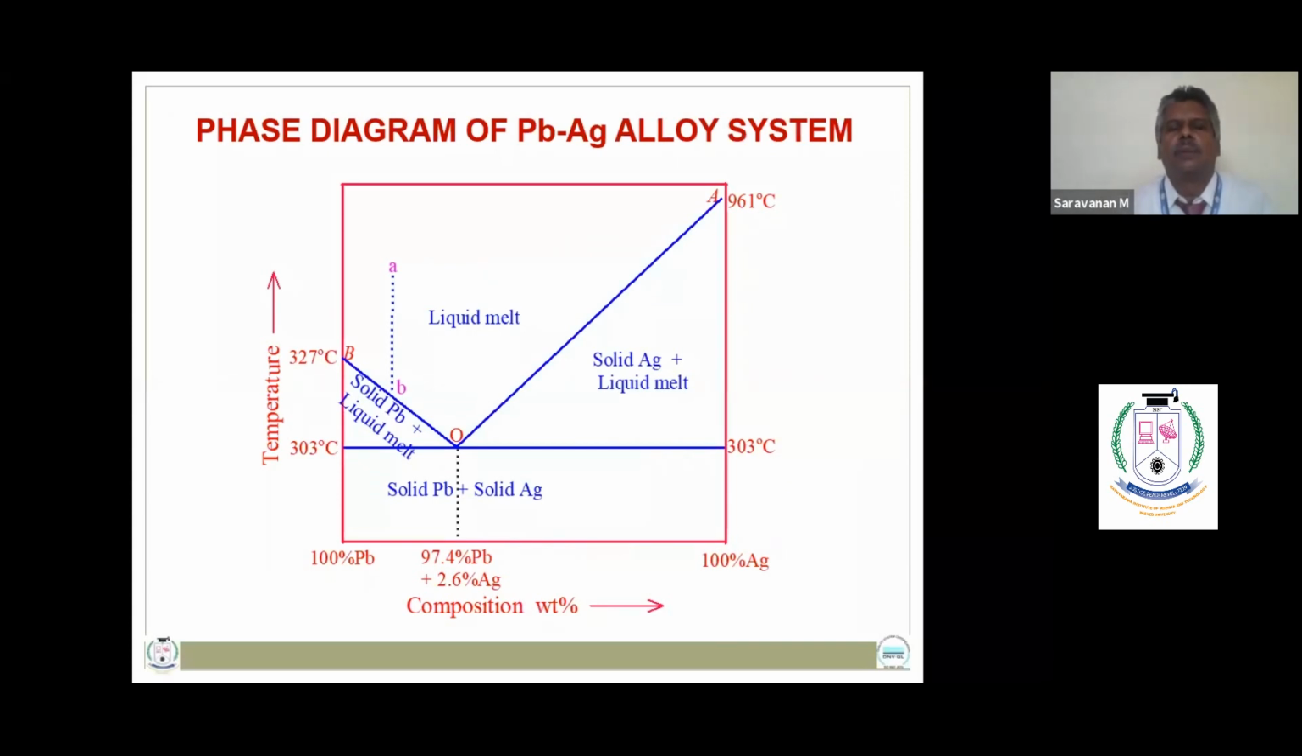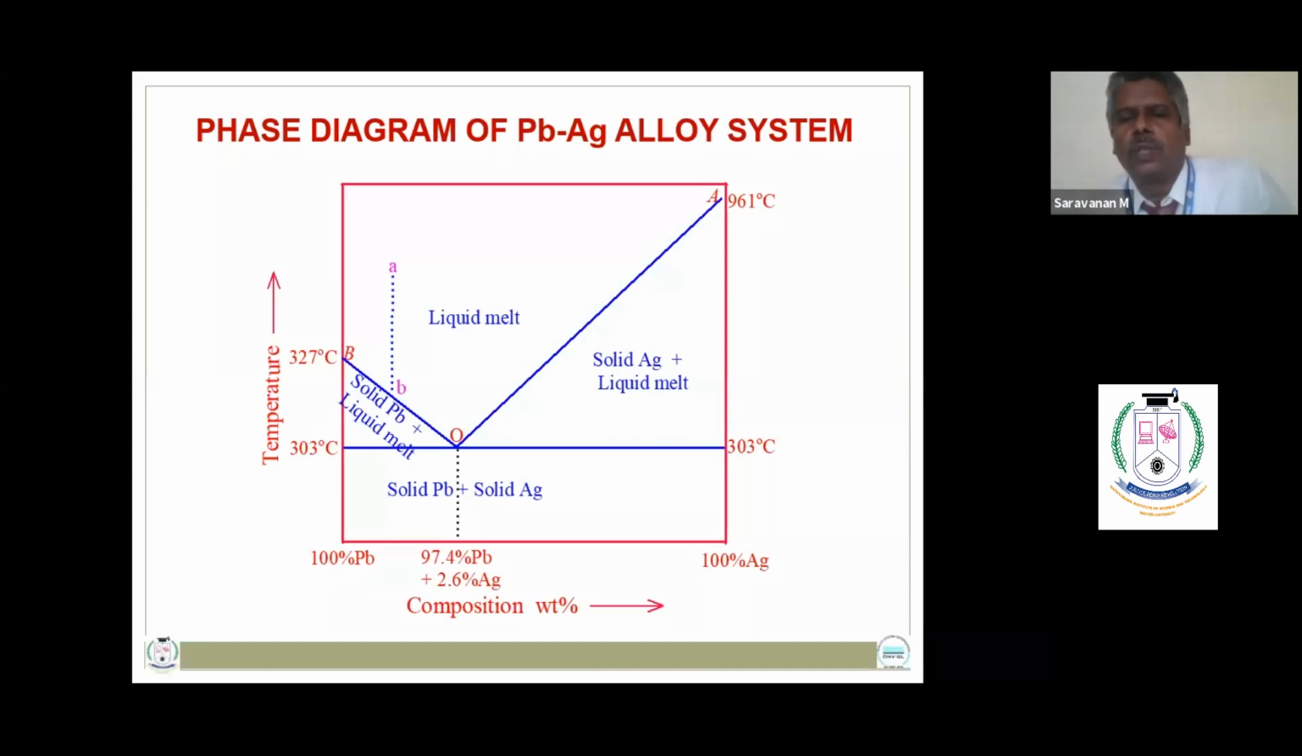Let us see an example of a eutectic phase diagram, the lead silver alloy system. This phase diagram consists of two curves, curve AO and curve BO, and a eutectic point O. The phase diagram has four areas: the area above AOB, the area below the curve BO, the area below the curve AO, and the area below the point O.